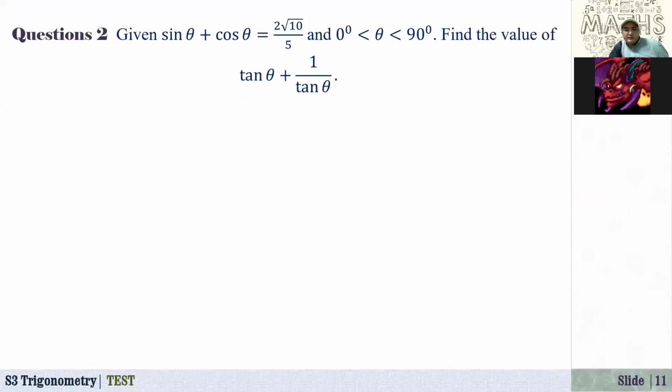So given the sine of theta plus cosine of theta is equal to 2 times square root of 10 over 5, and theta is between 0 and 90, find the value of tangent of theta plus 1 over tangent of theta.